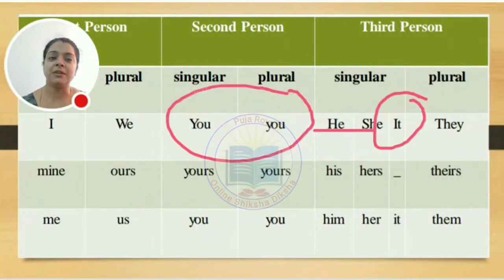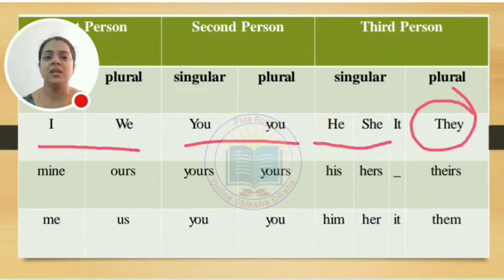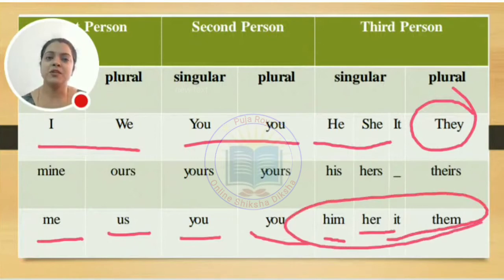So what we find here, that the first person we have I and we, second person you and you, and third person we have he, she, it, and their plural form is they. So what we find, this is going to be very easy for you. Now, here we talked about the subject pronoun. Let's talk about the object pronoun here. So here we find, if we are talking about me, then it will be us. Then you will be you only. Him, her, and it will be them. So what we find here, that these are the subject pronoun and the object pronoun.